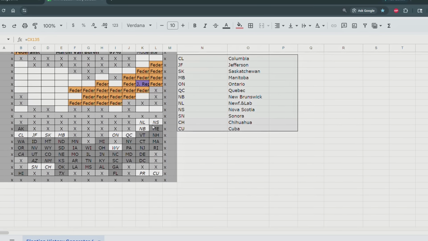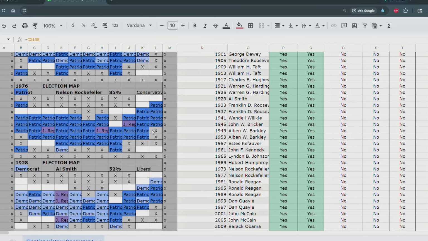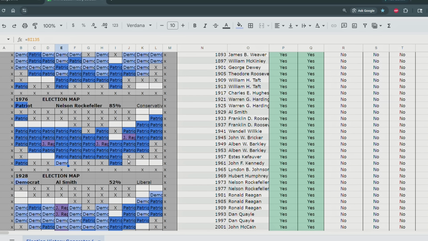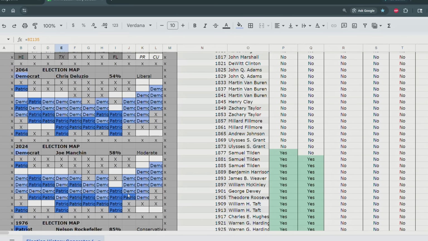This timeline isn't too crazy. As we can see, it's a more relaxing timeline. So here's an interesting one. In 1976, Nelson Rockefeller won in a landslide. Patriots won basically every state except for, looks like Texas, interestingly. I guess Democrats were a bit more conservative in the 1976 presidential election.